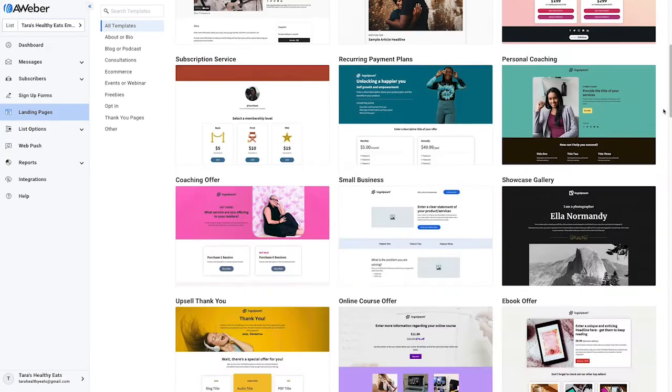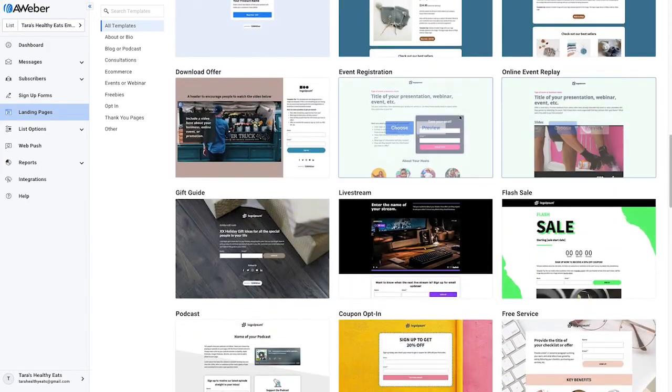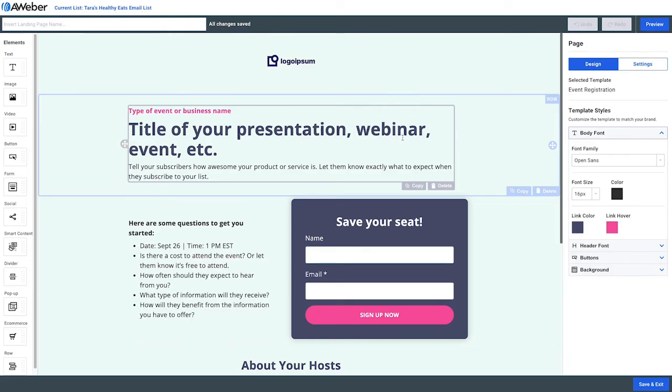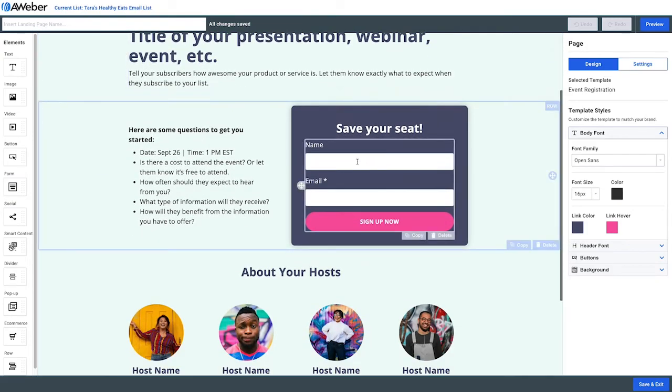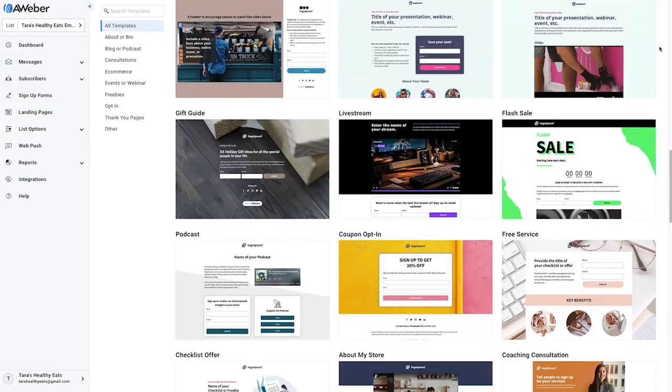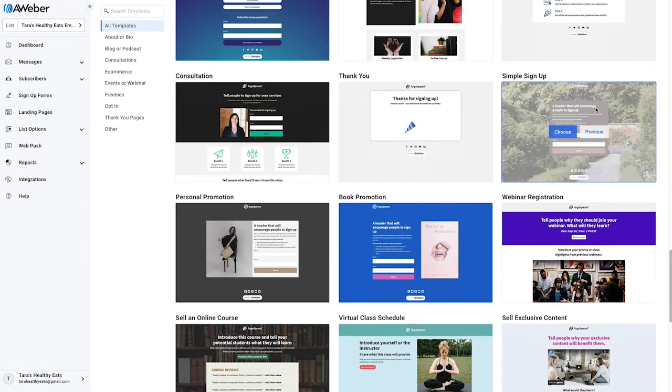Or maybe you have an event that you want people to register for. It's a great use for a landing page, and we've got an event registration with a sign-up form built-in template ready for you. And finally, you just might be looking for a simple sign-up form to build your email list. Well, we've got that as well.